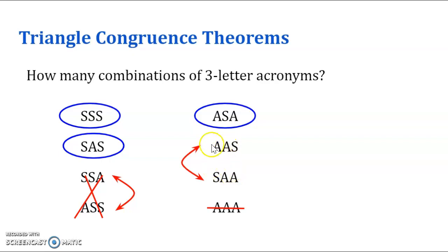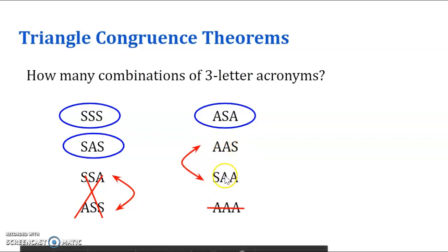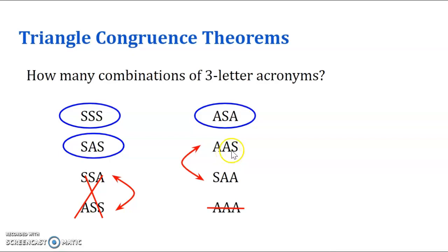What this basically means is that when you know two angles and a side, then it's always going to be congruent. So two angles and a side, in any combination, it's going to be congruent, because we can actually figure out the third angle even if it's not in the same order by using the triangle sum, right?